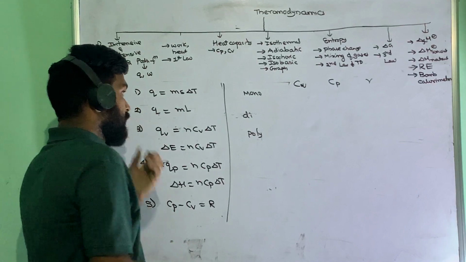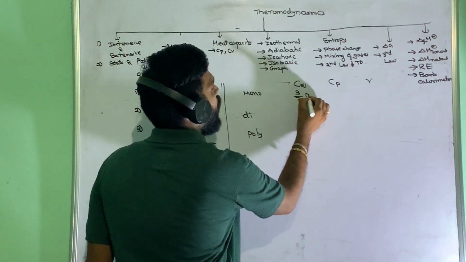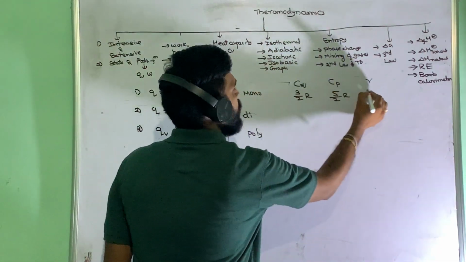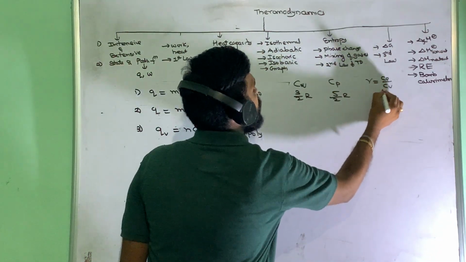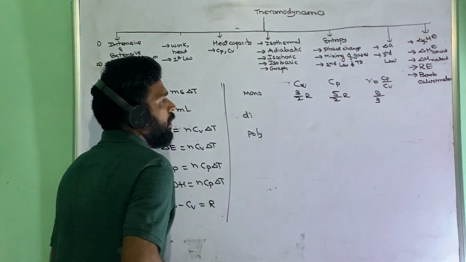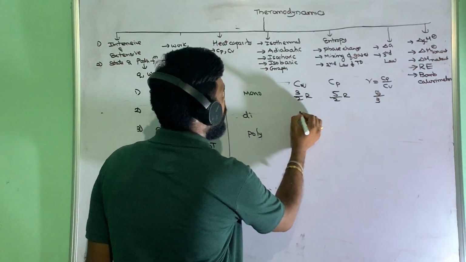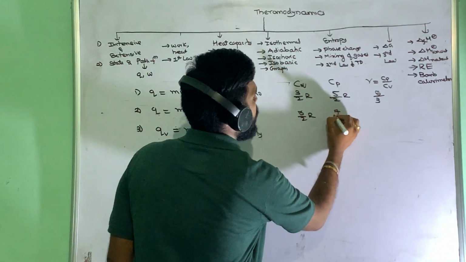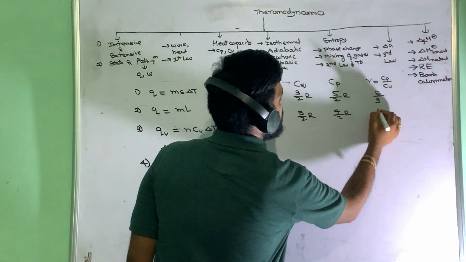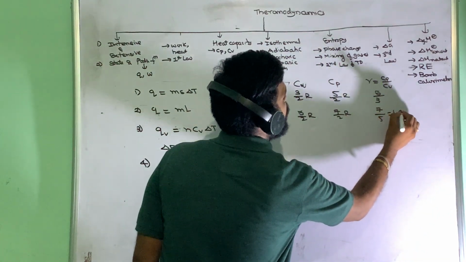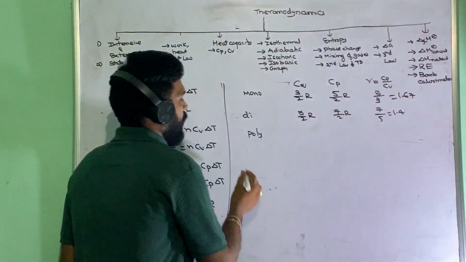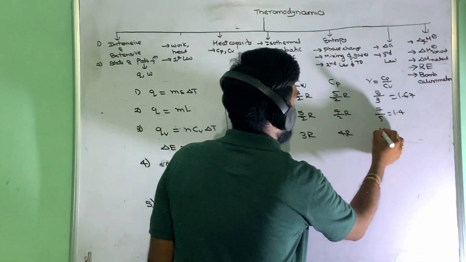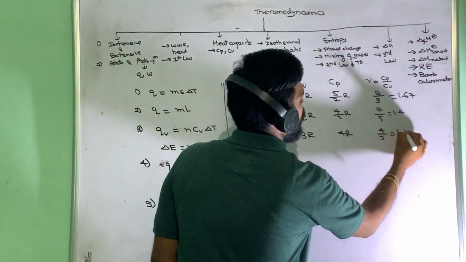If you observe, for monoatomic, C_V will be 3 by 2 R and C_P is 5 by 2 R. Gamma is C_P by C_V, so 5 by 3, which is 1.67. In the same way, diatomic case, C_V is 5 by 2 R and C_P is 7 by 2 R, so gamma is 7 by 5, which is 1.4. And polyatomic gases, this is 3R, this is 4R, and gamma is 4 by 3, that is equal to 1.3.